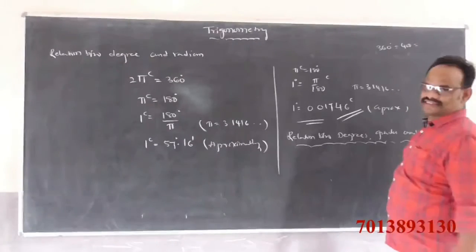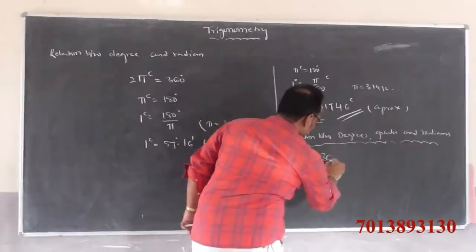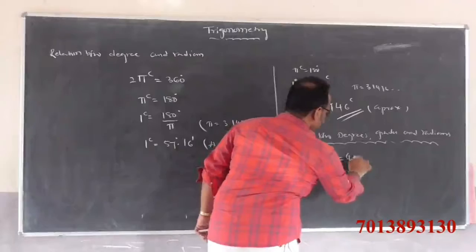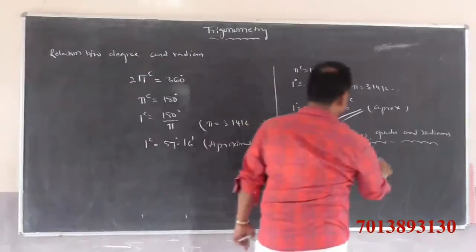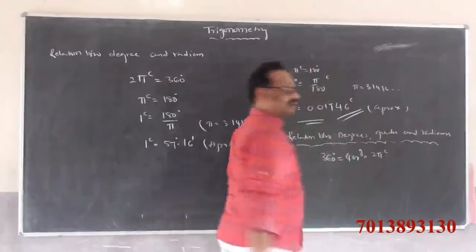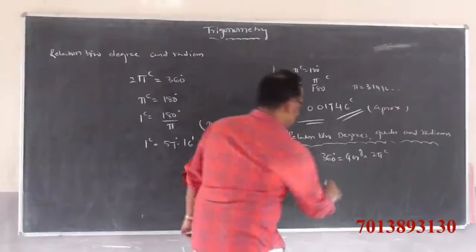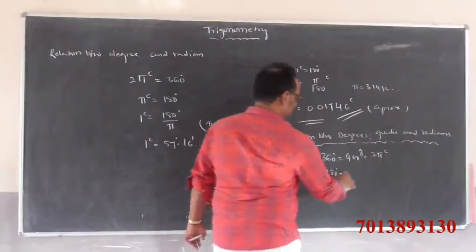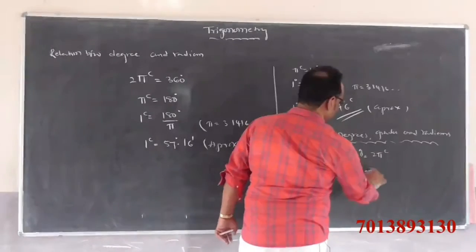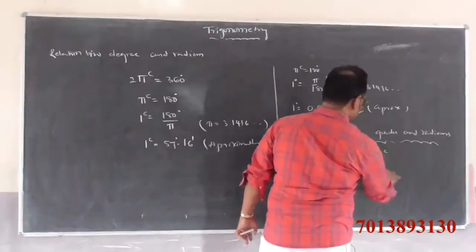In radians, one complete angle is equal to 360 degrees, which is 400 grades, and 2 pi radians. Divided by 2, we get 180 degrees. One straight angle is equal to 180 degrees, which is 200 grades in grades, and pi radians in radians.